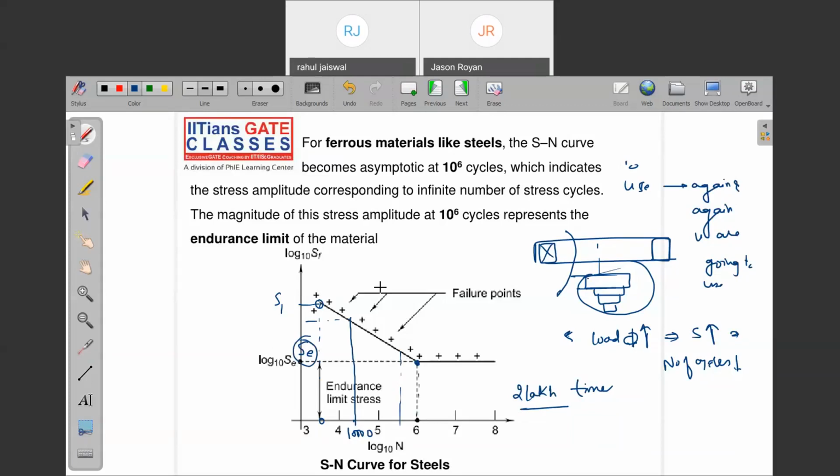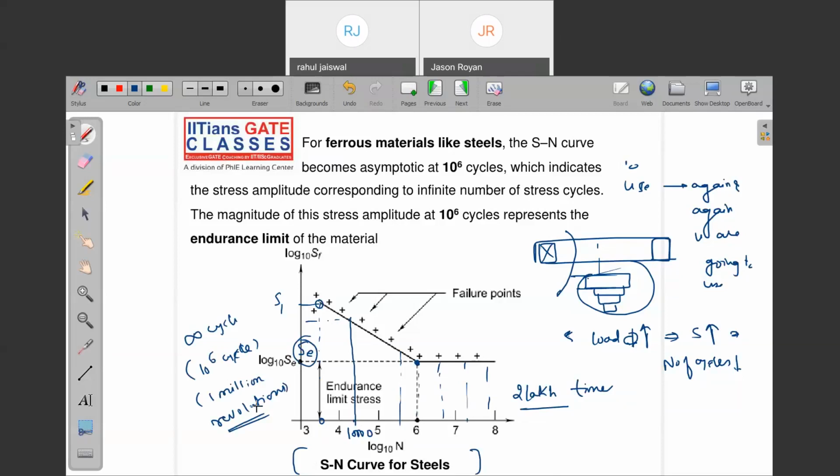That means what is happening with this steel material? This is the curve for steel, as you can see, at the bottom. With mild steel, what is the special thing? The specialty about mild steel, or low carbon steel, is that after 1 million revolutions, if you use it further, infinite doesn't mean infinite cycles. Infinite means usually we take 10 to the power 6 cycles. That means 1 million revolutions, or 1 million times we are going to use that same component.